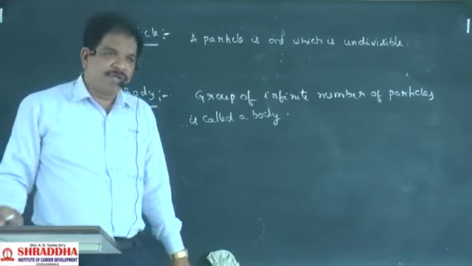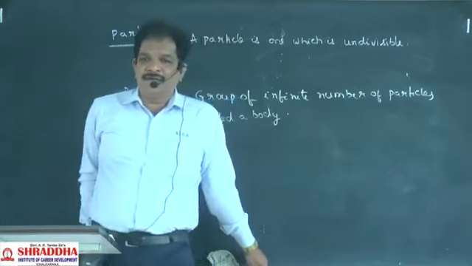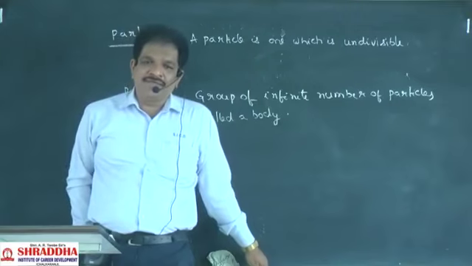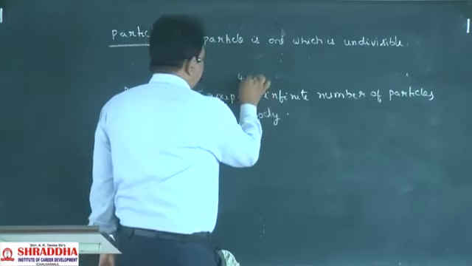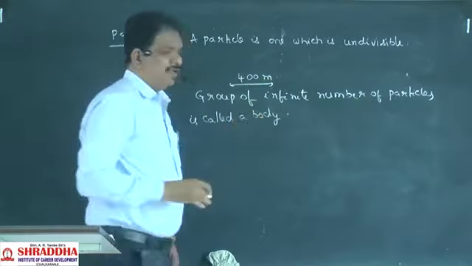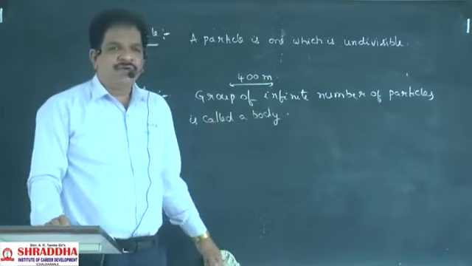For example, one aeroplane is there. Is an aeroplane a body or a particle? Definitely it is a body. The length of the aeroplane, let it be around 400 meters, not exactly, some 300 to 400 meters.